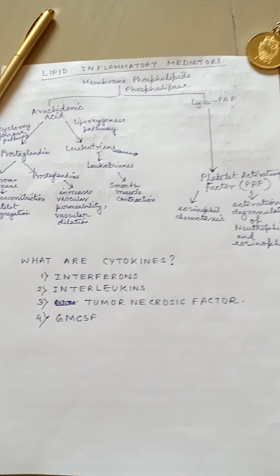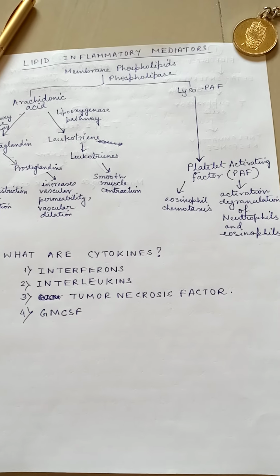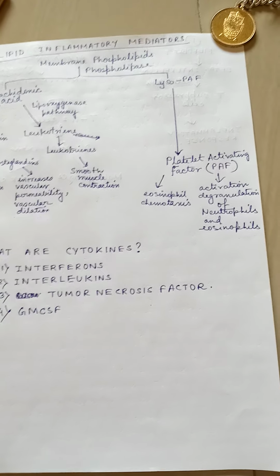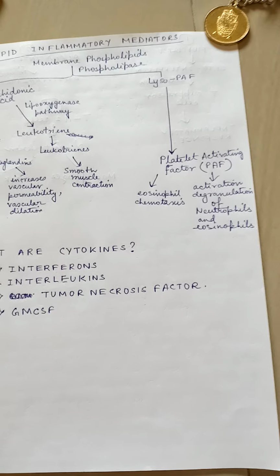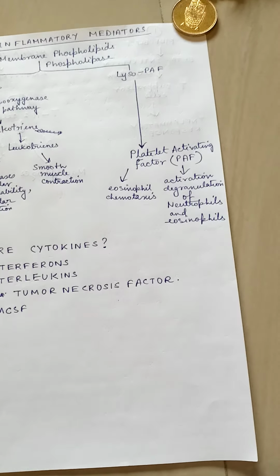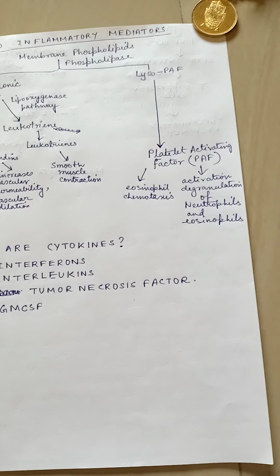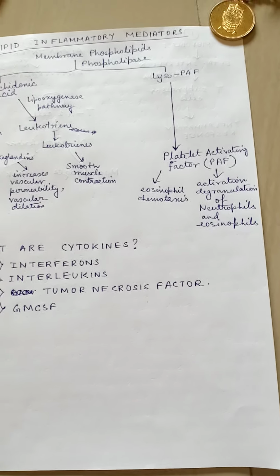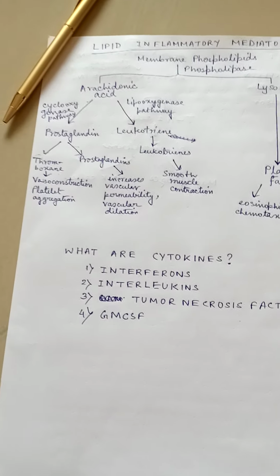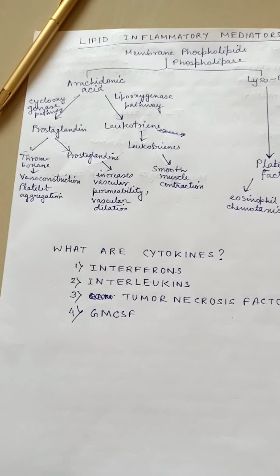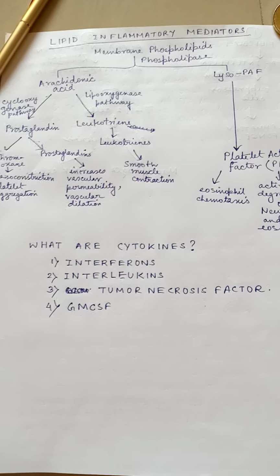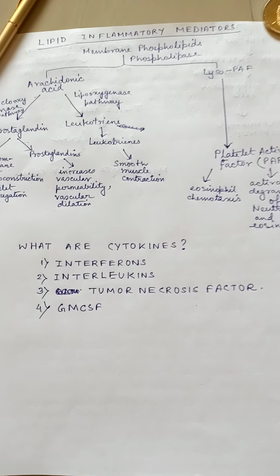We have already discussed the chemokines and the plasma enzyme mediators. The lipid inflammatory mediators and the cytokine inflammatory mediators are also very important. After membrane perturbation, the phospholipids in the membrane of macrophages, monocytes, neutrophils, and mast cells are degraded into two factors, the arachidonic acid and the lyso-platelet activating factor, which is subsequently converted to platelet activating factor.